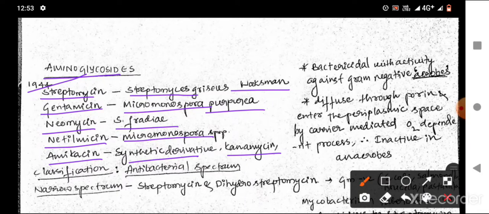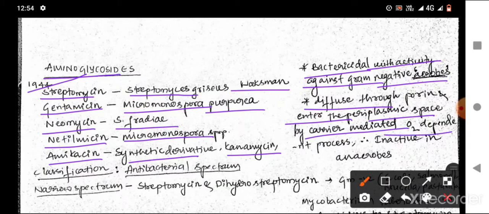These aminoglycosides are bactericidal with activity against gram-negative aerobes, and they are unable to kill anaerobic bacteria because they diffuse through the porins and enter the periplasmic space by a carrier-mediated, oxygen-dependent process. Because of this, these aminoglycosides are inactive in anaerobes.